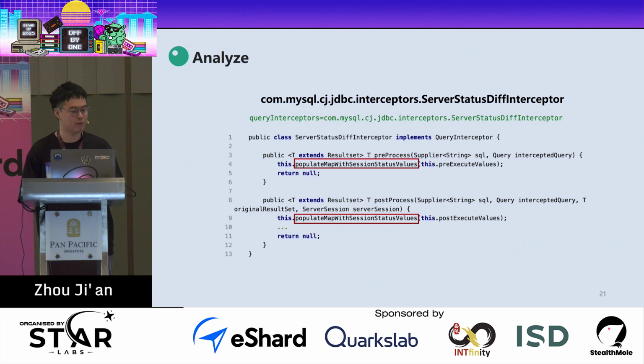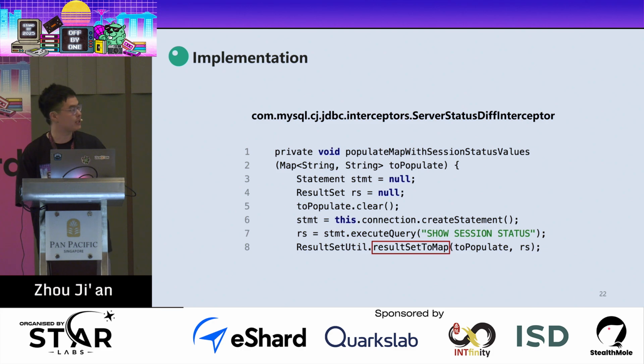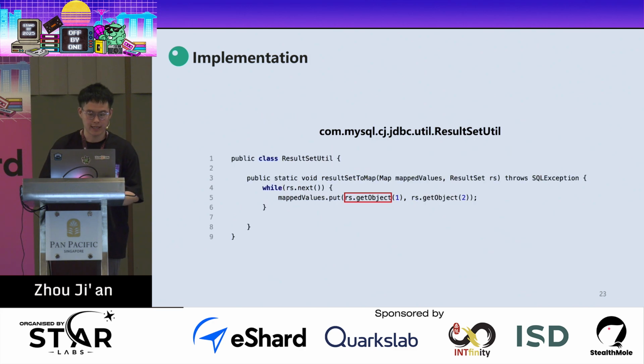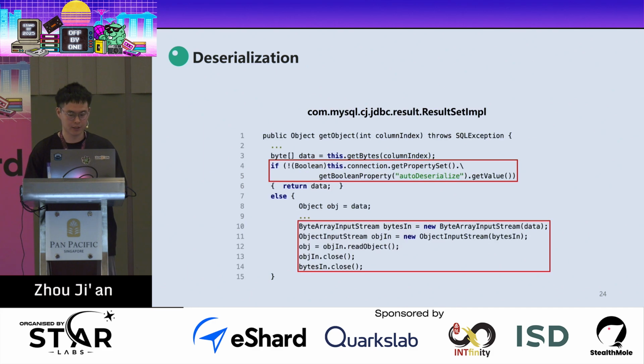You can see that they both call the public mapWithSessionStateValue function. This function just executes a query, SHOW SESSION STATES, and calls the resultSetToMap function. And here, this is the resultSetToMap function, and it just calls the getObject function. This is the function which has the deserialization payload problem. If we set autoDeserialize to true, it will go to the deserialization logic, and we can achieve RCE. So that is why we need to set these two parameters.